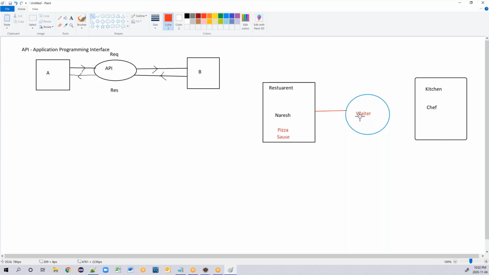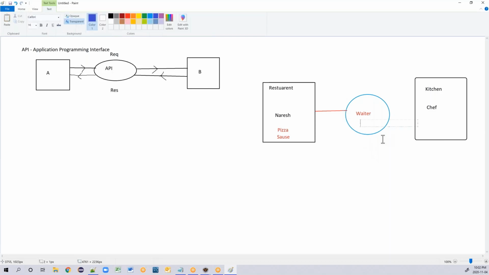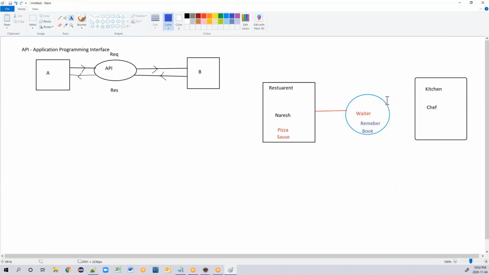The waiter will write it in some book. If it is a small order, he can remember it. So he would either remember my order and try to understand it, or he can write it down in the small book he is carrying. The waiter will write down the instructions I have given him. Now the waiter will deliver those instructions to the kitchen, that means to the chef.